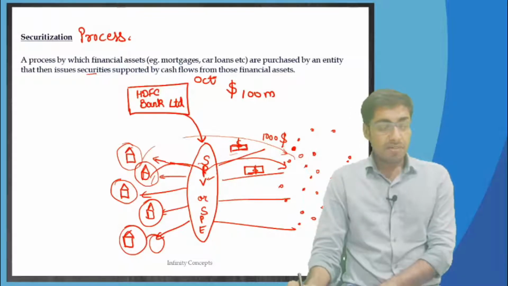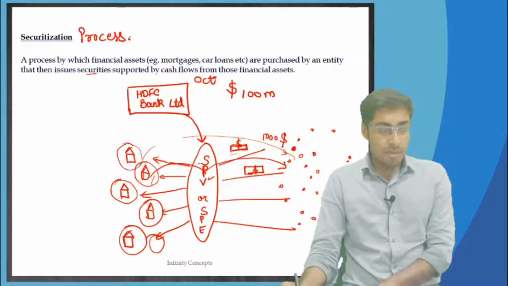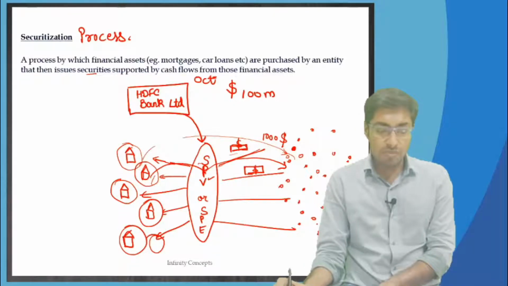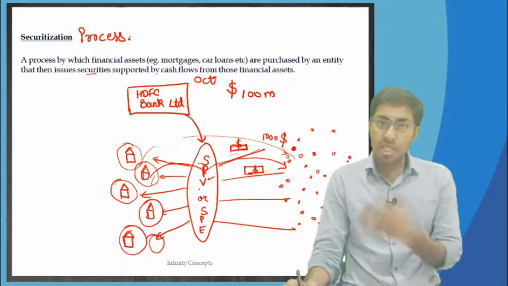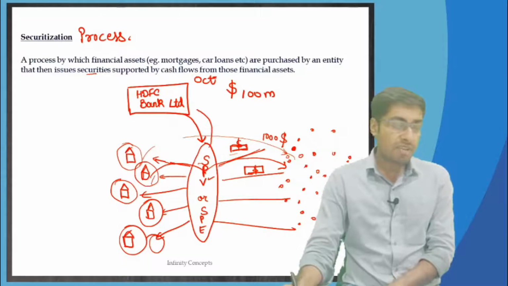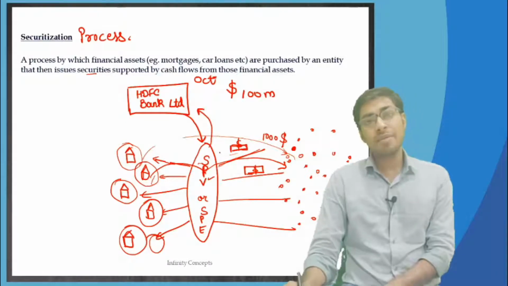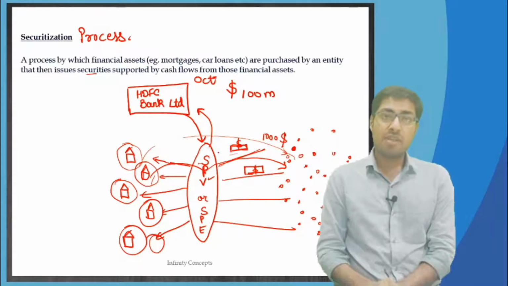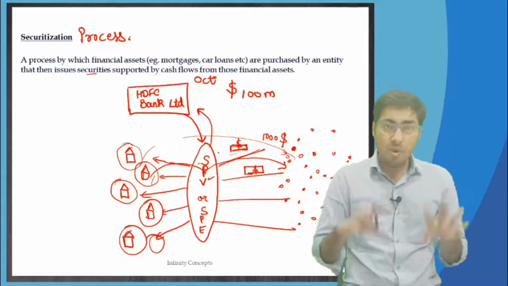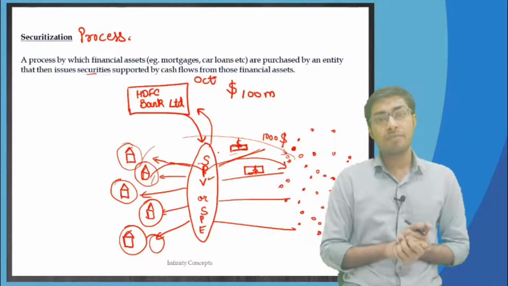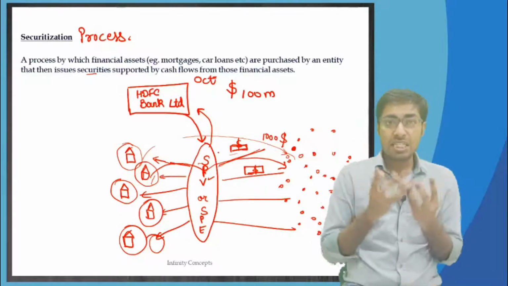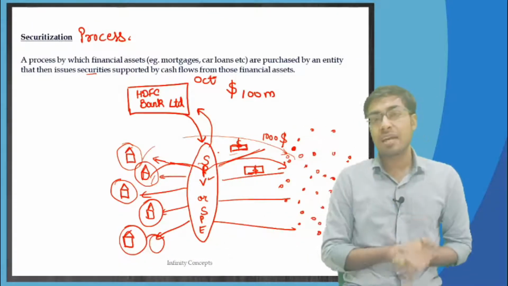On the first day when the bonds were issued to these small investors, the SPV got $100 million. That $100 million the SPV gave to HDFC Bank Limited on 1st of November itself. So what did HDFC Bank do? HDFC Bank issued so many home loans in the month of October. As soon as October was completed, on 1st of November, HDFC Bank created a special purpose vehicle.